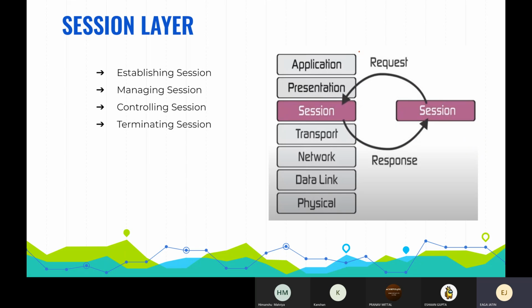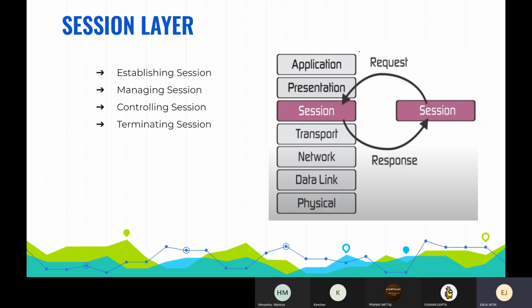Now moving on to the session layer. Just remembering the number, it's the fifth layer in the Open System Interconnection, that is the OSI model. This layer allows users on different machines to establish active communication sessions between them. It is responsible for establishing, maintaining synchronization, and terminating sessions between end-user applications.